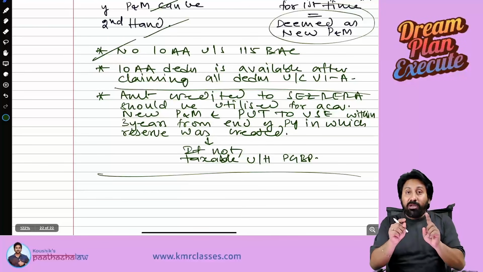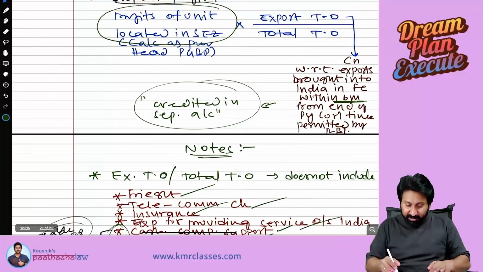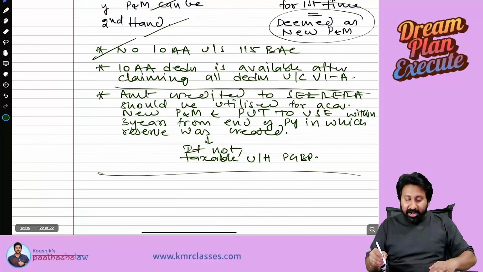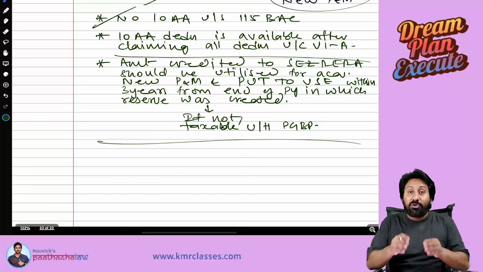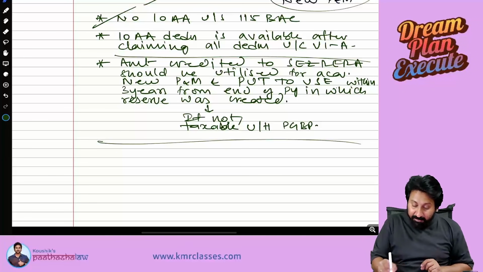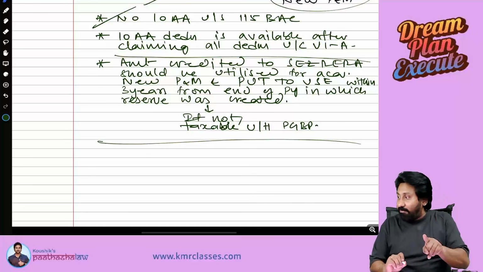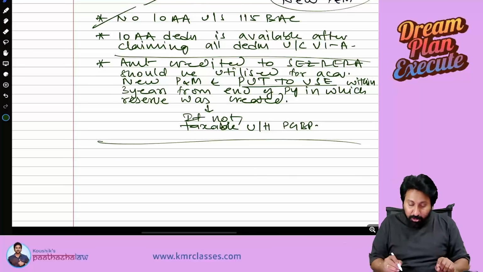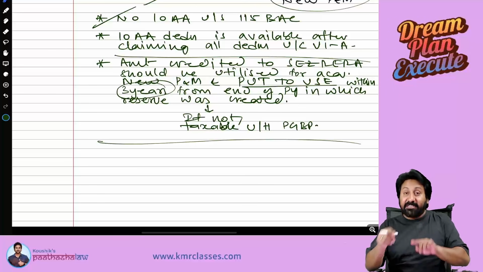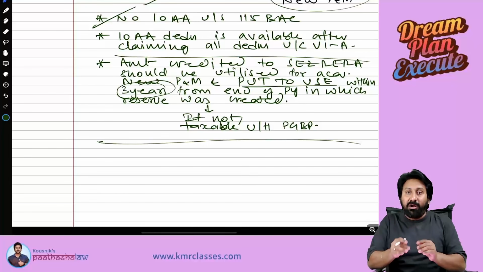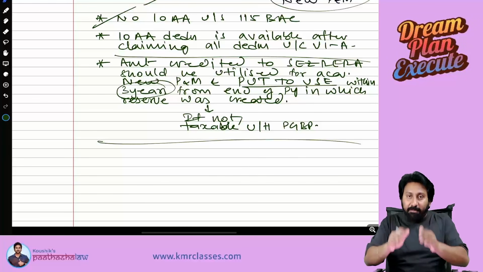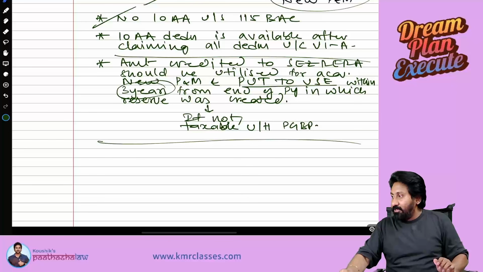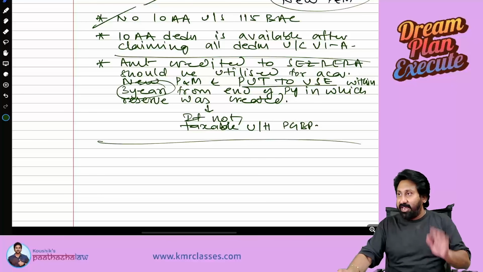Next one, amount credited into the SEZ reserve account, this last one. Okay, amount credited into SEZ reserve account should be utilized to acquire a plant and machinery within a period of 3 years. You should not just acquire, you should acquire and you need to put to use within 3 years from the end of the previous year in which a reserve is created. If not, after completion of the 3 years, it will be treated as a business income. Okay, so this is all about the concept of Section 10AA. To sum up everything,